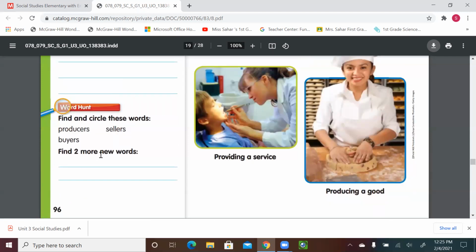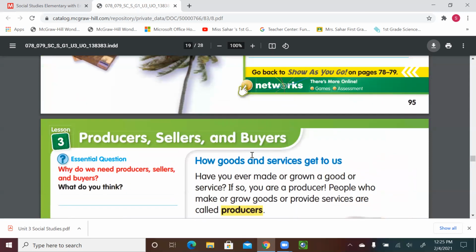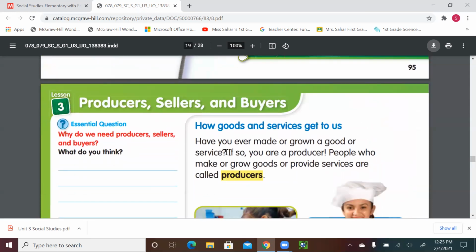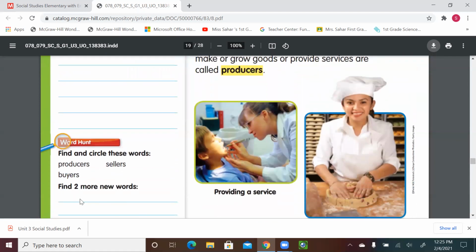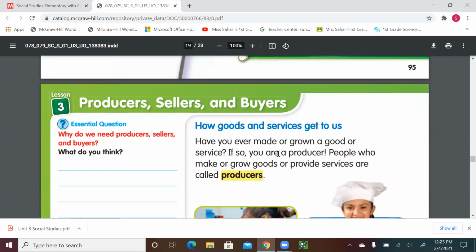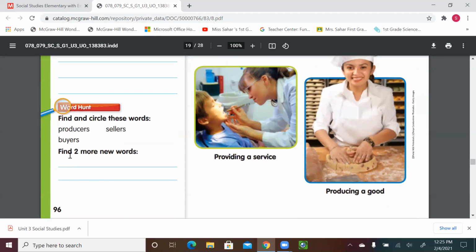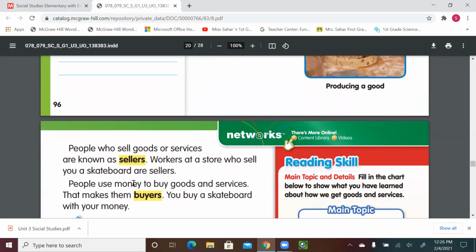Oh, let's see this activity. Find two more new words. Okay, let's read it again. We have producer, good, service. Have you ever made or grown a good or service? If so, you are a producer. People who make or grow goods or provide services are called producers. So we can use also the word provide, that's new, and we can use the word grow. These two words you can write down here. All right, let's go to the next page, page 97.